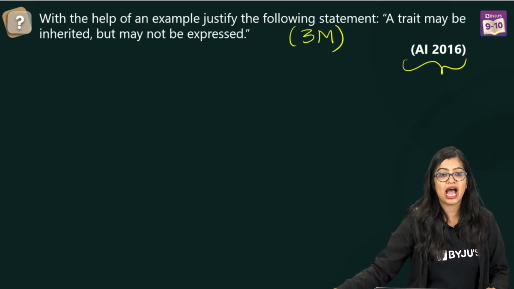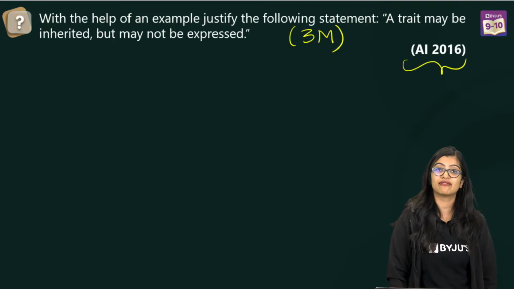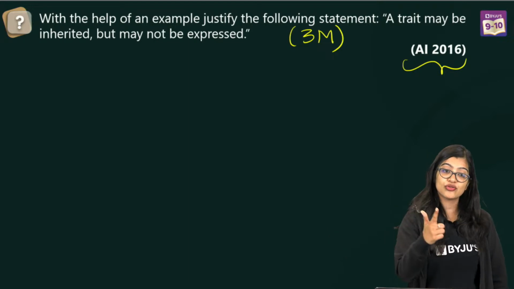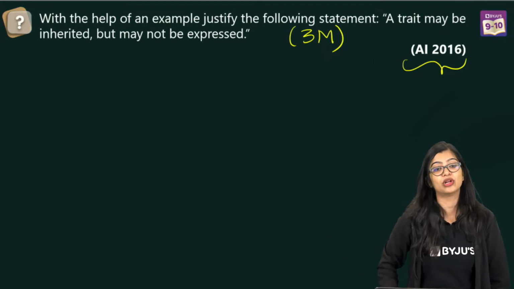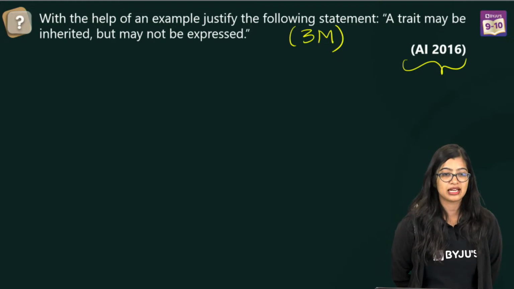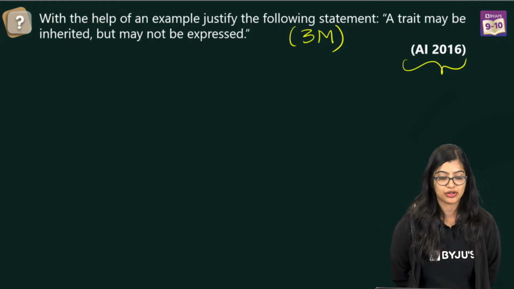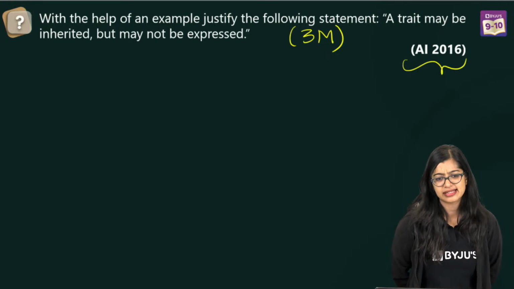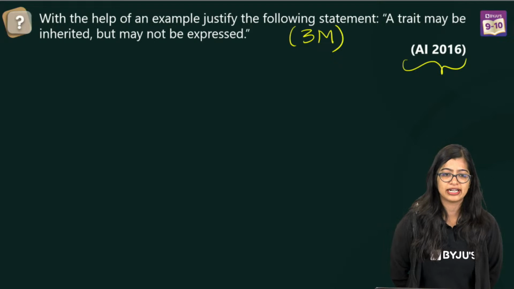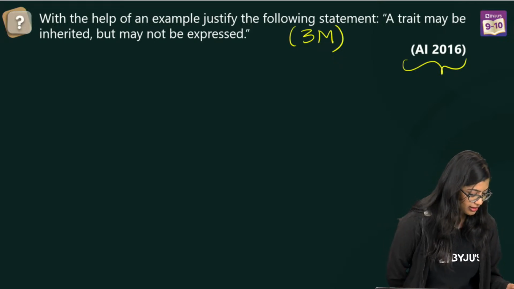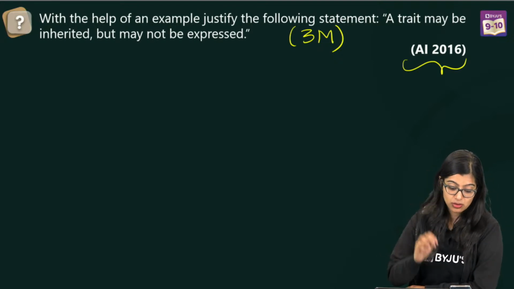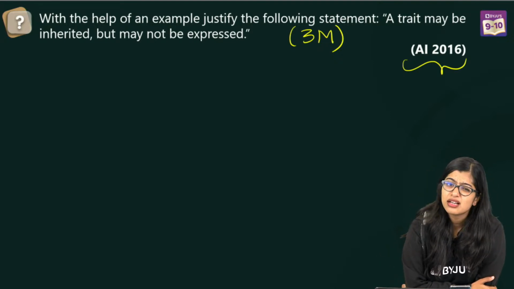Now how many of you have seen this particular question and have gotten scared saying, ma'am, how do we do this question? Or for those of you who are confident about it, how will you go about it? Now, some of you are telling me, ma'am, recessive allele. Someone is telling me, ma'am, dihybrid cross, monohybrid cross. They're saying, ma'am, it can be recessive, tall plant, short plant. Jay is like, ma'am, I'm confident I can solve this question. That's amazing, right? Very good. Ma'am, defect. Okay, we are talking about defect.